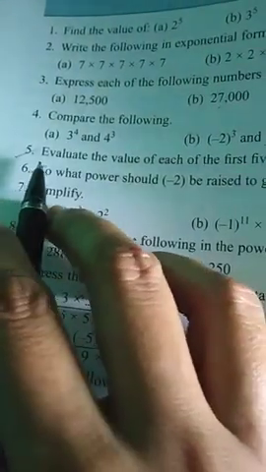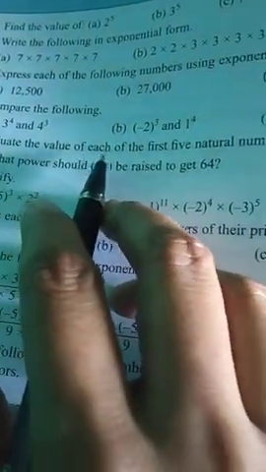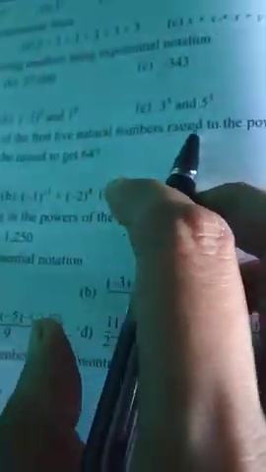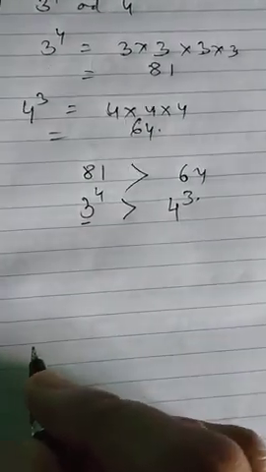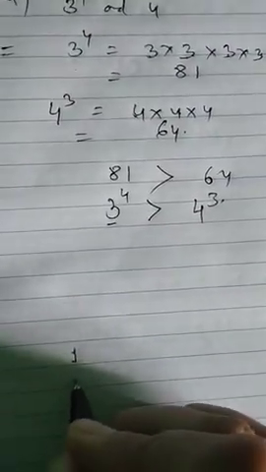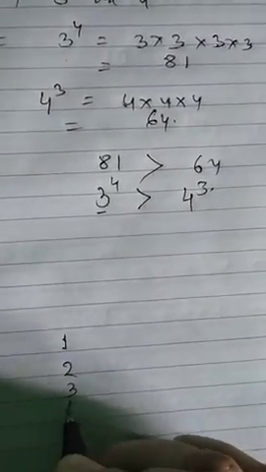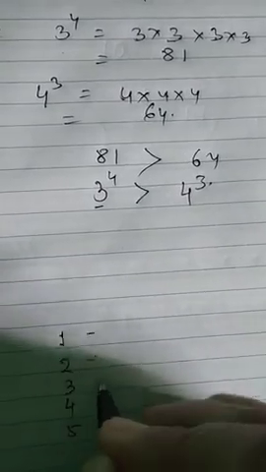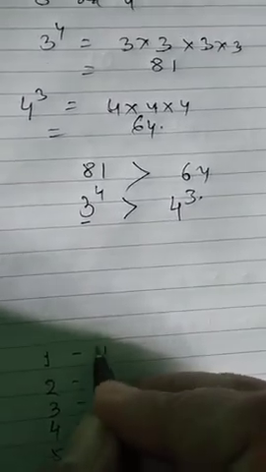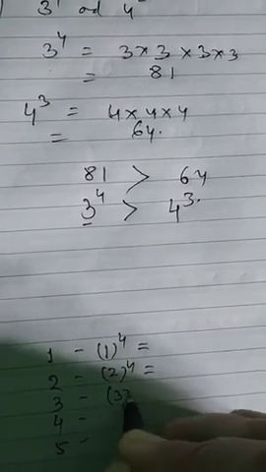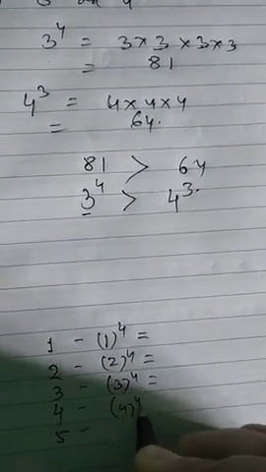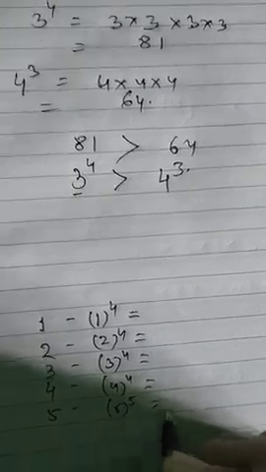Okay. Question number 5. Evaluate the value of each of the first 5 natural numbers raised to the power 4. Yes, all the natural numbers up to 5. First 5 natural numbers: 1, 2, 3, 4, 5. This is the first 5 natural numbers raised to the power 4. 1 to the power 4, 2 to the power 4, 3 to the power 4, 4 to the power 4 and 5 to the power 4 you have to write.